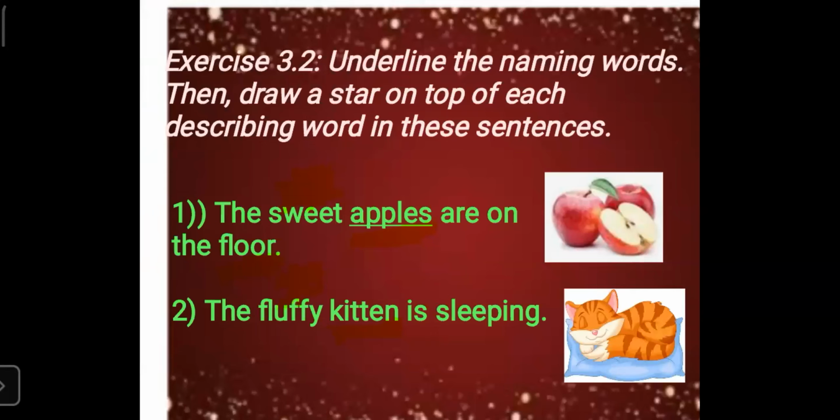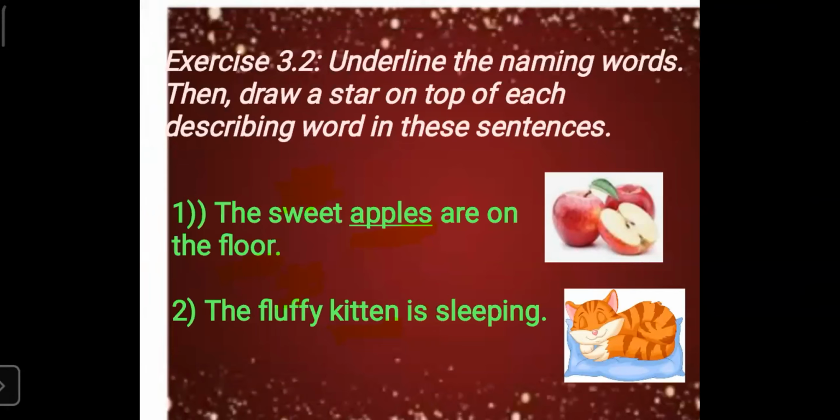Children, yesterday I had given you one homework. Here you had to draw a picture of a yellow sun, 3 bananas, a small mouse and a sad boy. After drawing the picture, you have to color it with wax colors. Don't use sketch pen. You can use color pencils or wax colors. Then children, yesterday we had also done some exercise, page number 49.